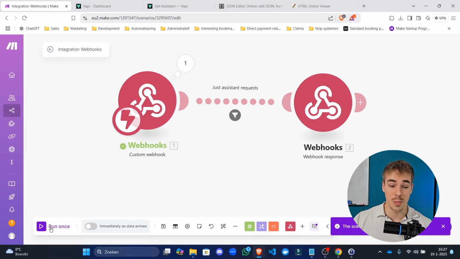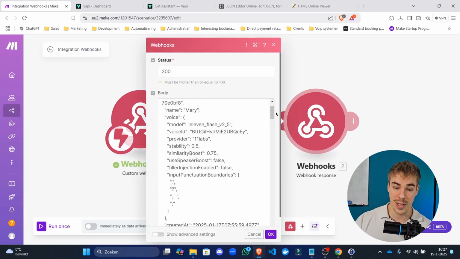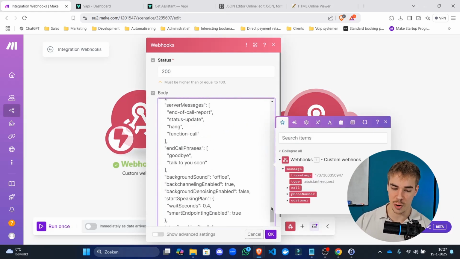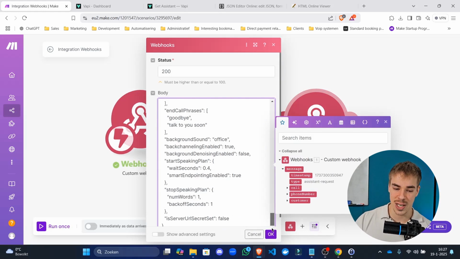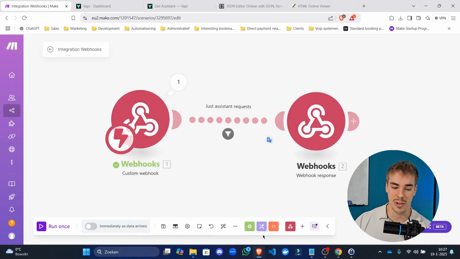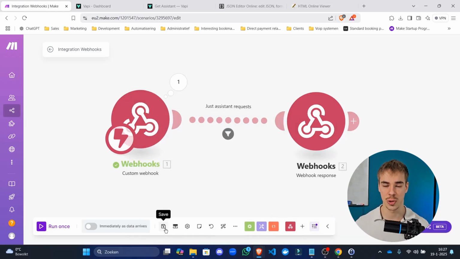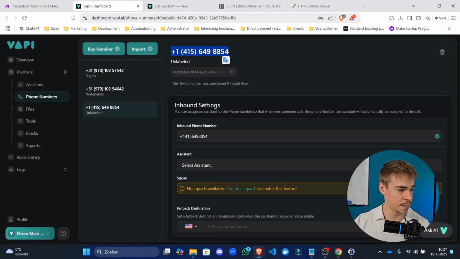All right, so let's run this thing once, because it is now going to reply with this entire JSON. But as I mentioned before, there are some things in this JSON that Vapi is not expecting. One of those things are probably going to be the server URL secret, the ID, the org ID, but we'll see what Vapi comes up with. The reason I don't remove them now is because I actually want to show you how to troubleshoot things like this. All right, so let's make another call to that phone number that we just bought.